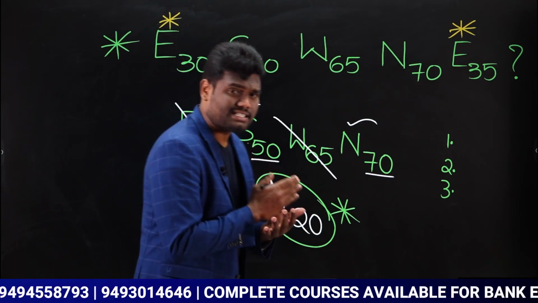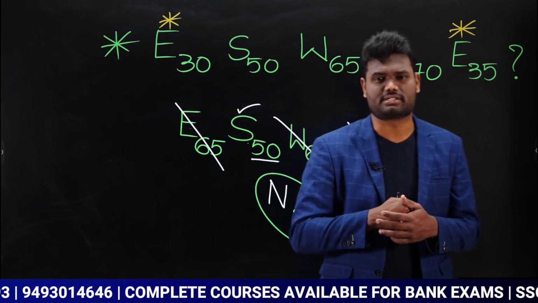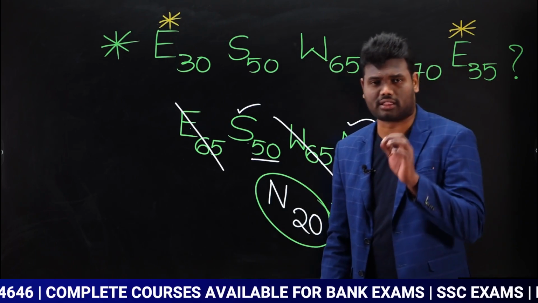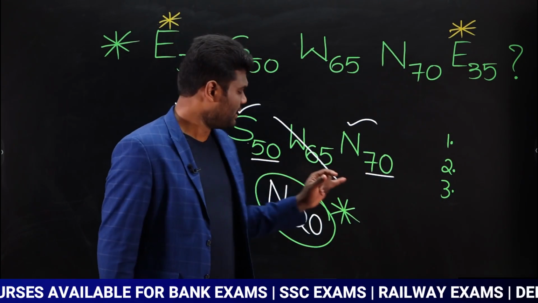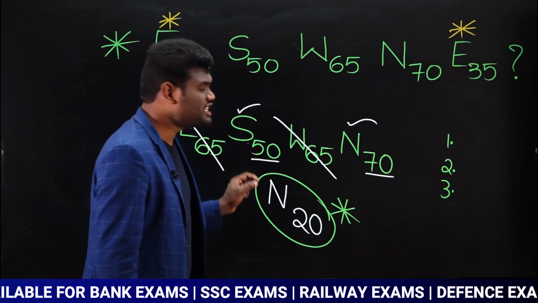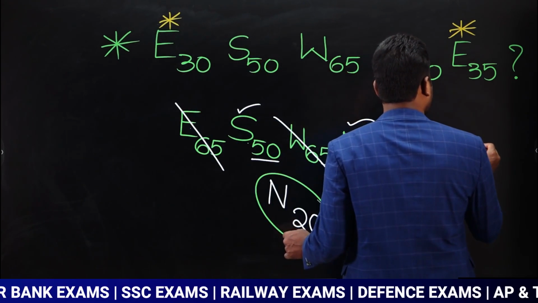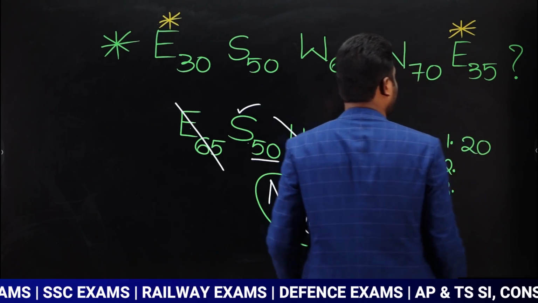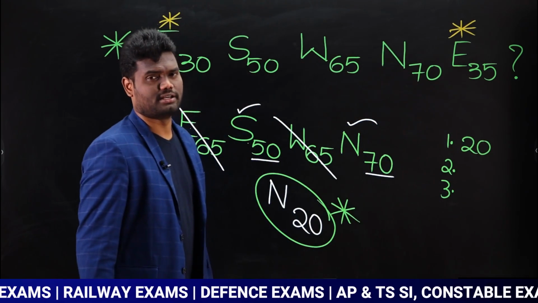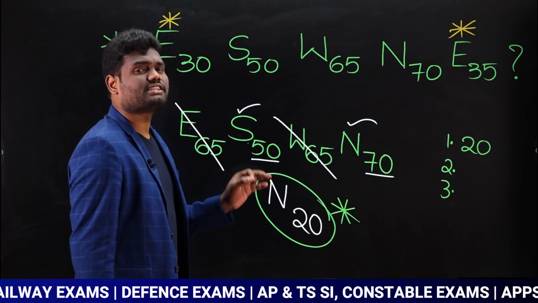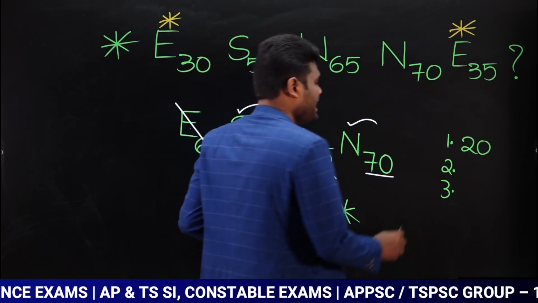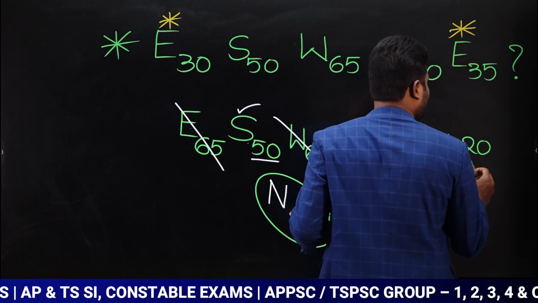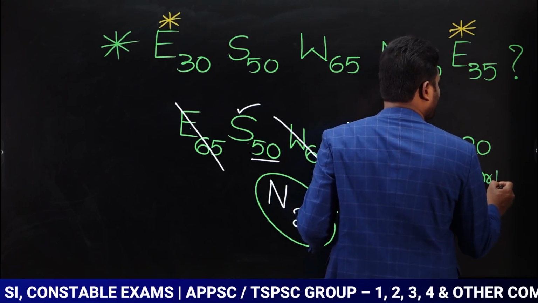Which means distance is nothing but 20 meters. And direction is nothing but north with respect to starting point. Don't forget that. Now this answer is distance between starting point and ending point. How much? Distance between starting point and ending point is 20 meters. Second question, in which direction is he now from starting point? From starting point he is in north direction.